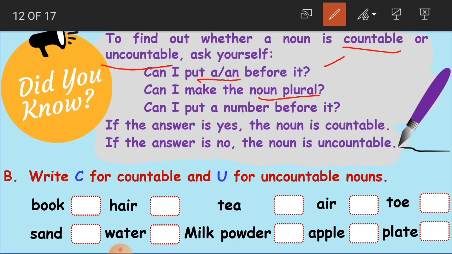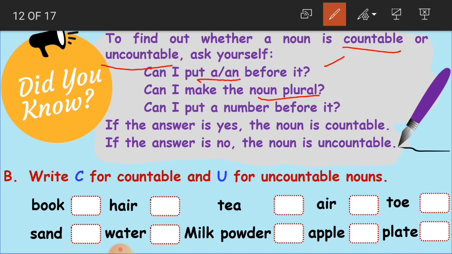It is pen. Suppose I want to say there is one pen. How will we say? There is a pen. So we are able to count it.